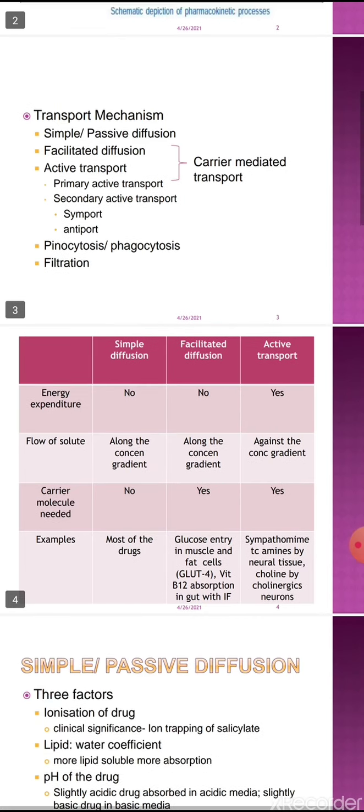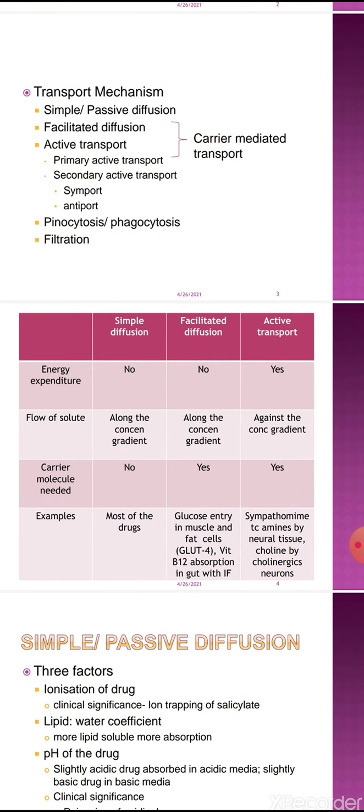So this is the table showing the difference between simple diffusion, facilitated diffusion and active transport. You can see in this table, in diffusion, whether it is simple diffusion or facilitated diffusion, energy expenditure is nil, while in active transport, energy expenditure is present. Why is energy not consumed in any type of diffusion?